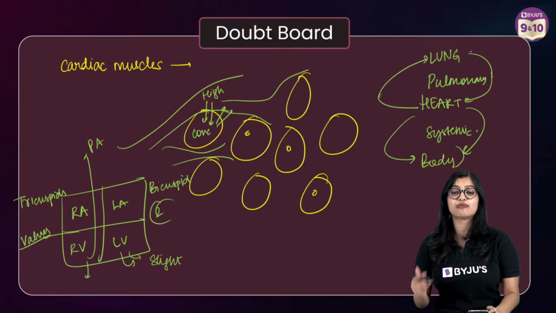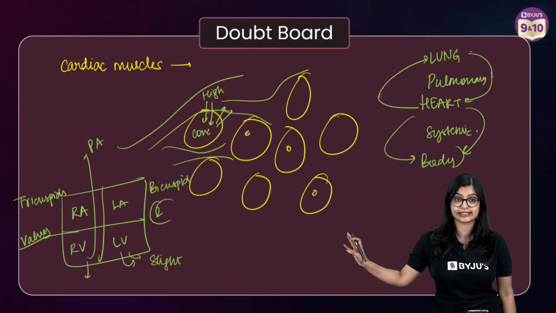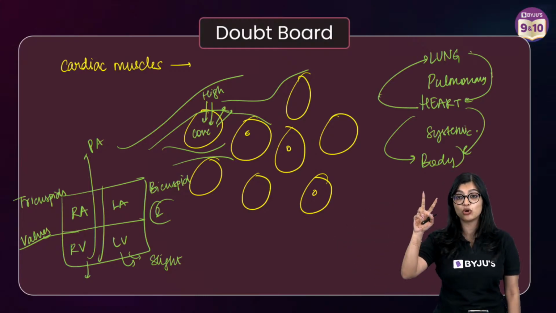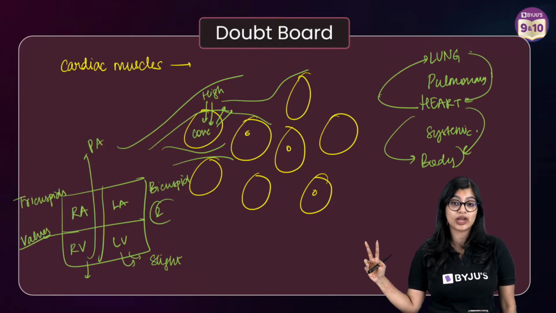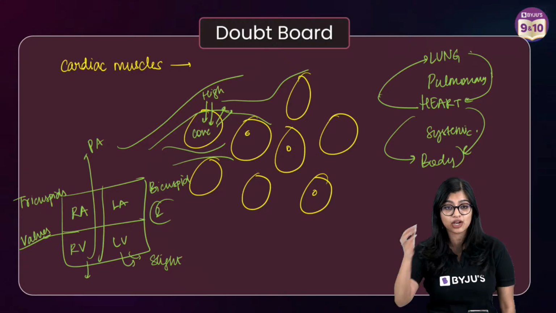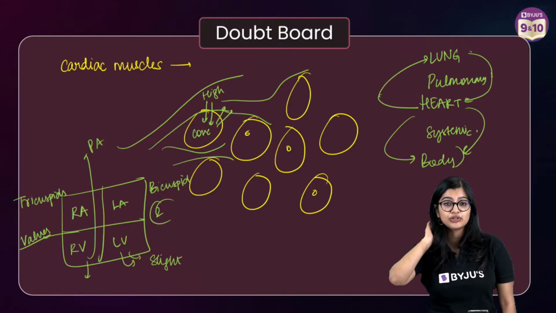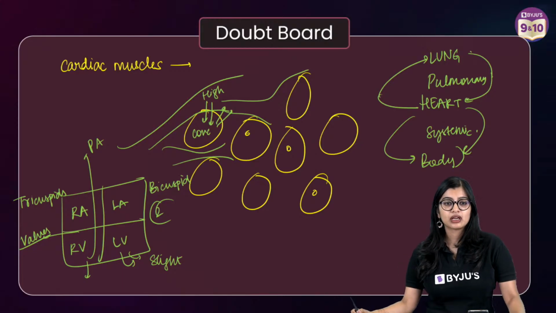On a scale of 1 to 10, how confident are we feeling with respect to the circulatory system? Because after this, we have 2 more topics to cover, which is the lymphatic system and of course, transport in plants, right? What is the confidence level? Very quickly, I want you all to tell me. Yes? 10 out of 10.